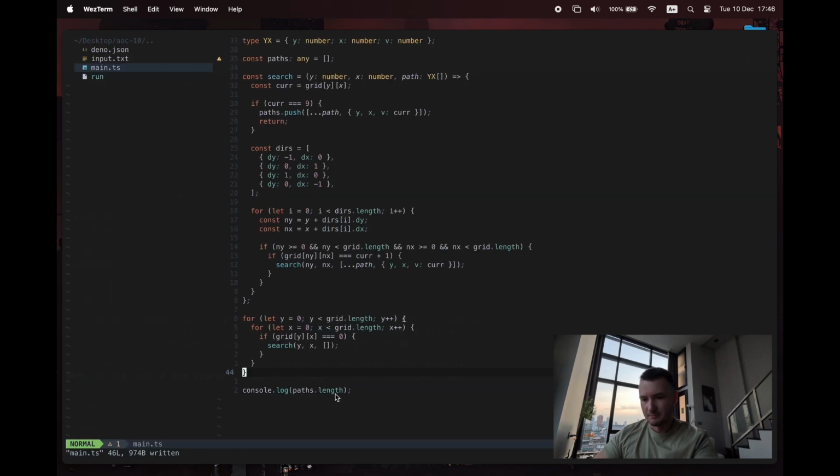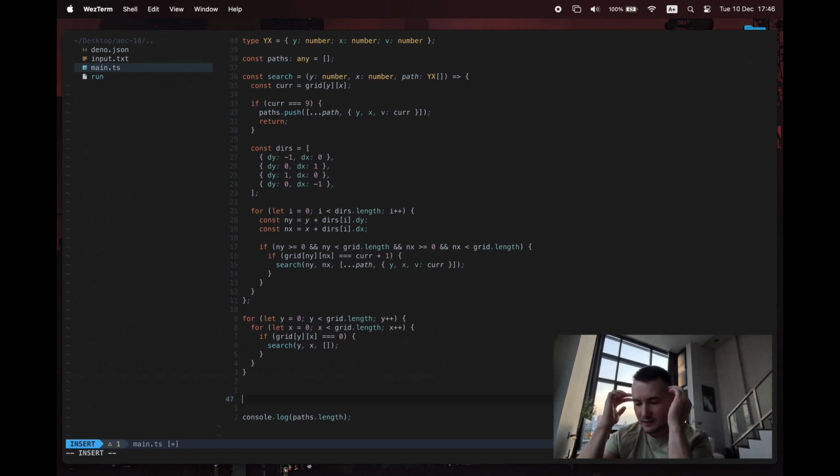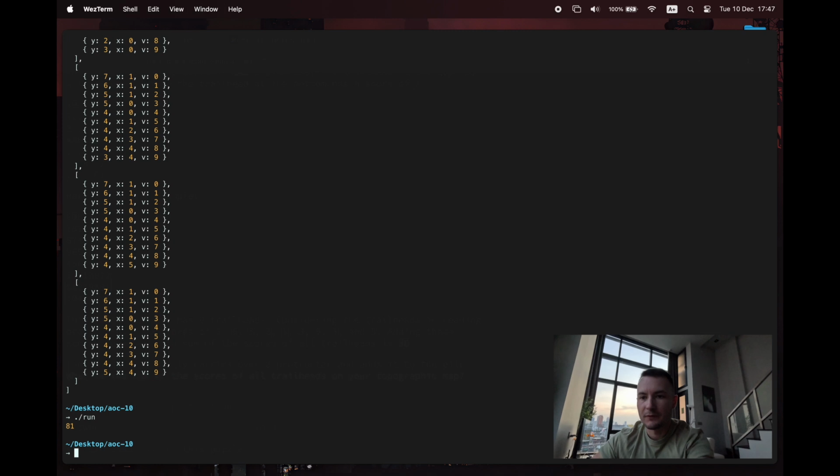So if we create a map and we use the first coordinate pair as a key, and then for every... let me think about this for a second. We need to calculate all of those. I need to see this data again.